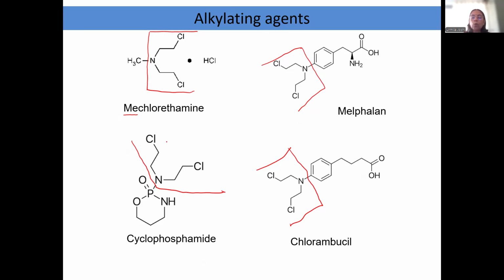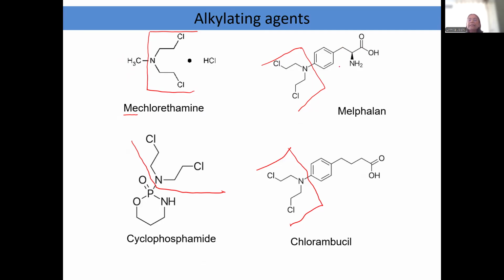Okay. Now, before we go ahead, just a trick to remember these names. Mechlorethamine. Me stands for CH3. So this is a very simple structure to remember. Mechlorethamine. This is melphalan. What is attached over here is phenylalanine.